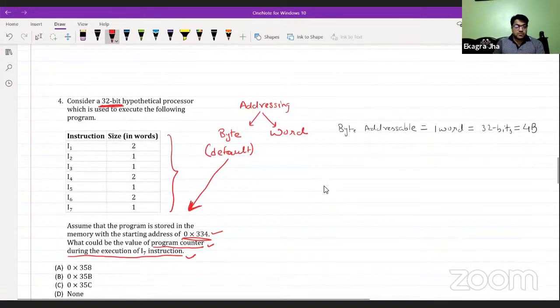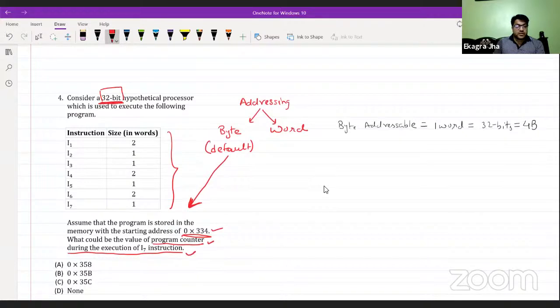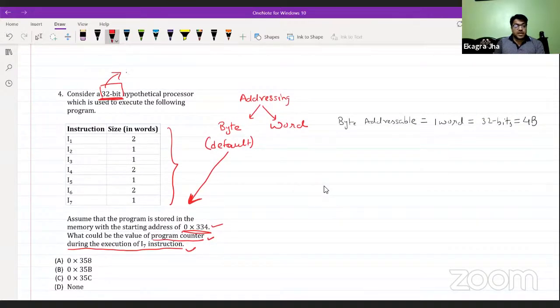Whatever the configuration of the system we have here, 32-bit, is known as the word length of the processor. Whenever we talk about a 64-bit or 128-bit processor, it is the word length of the processor, the length of transfer of a word we need to have in the CPU. The CPU can have one word transferred at a time, which is that many bits long. So the word length of the processor here is 32-bit.